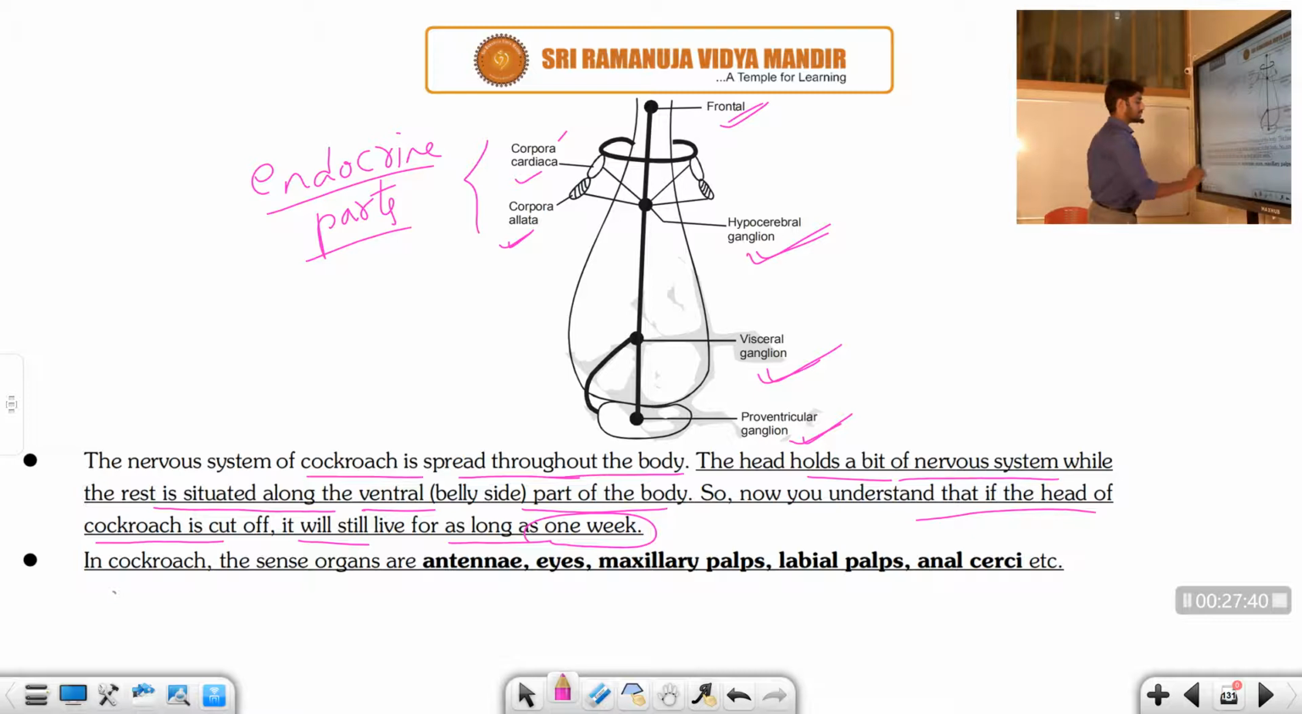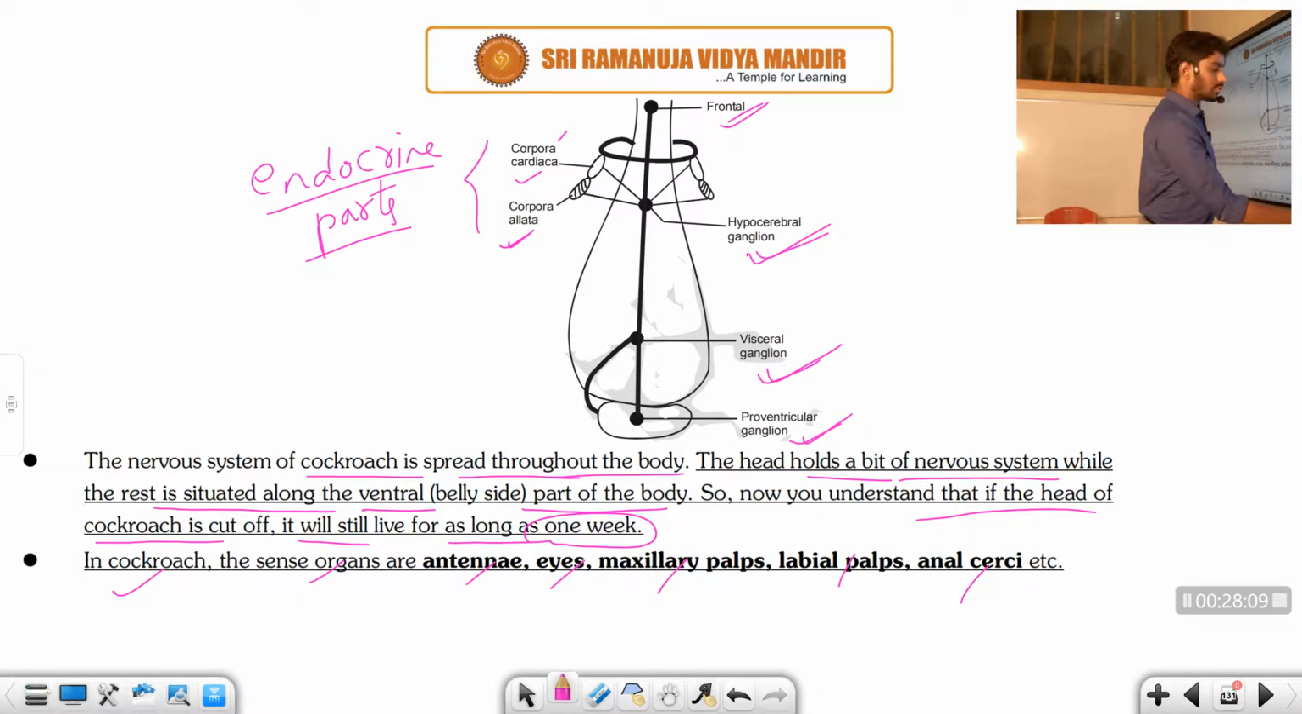Next, one more important point: in the cockroach, the sense organs like antenna, eyes, maxillary palps, labial palps, and anal cerci. So these parts represent what? The sense organs. This is a very, very important point, student. What are the sense organs in the cockroach? Antenna, eyes, also known as compound eyes, maxillary palps, labial palps, and anal cerci. Right, student? So this is about today's class.